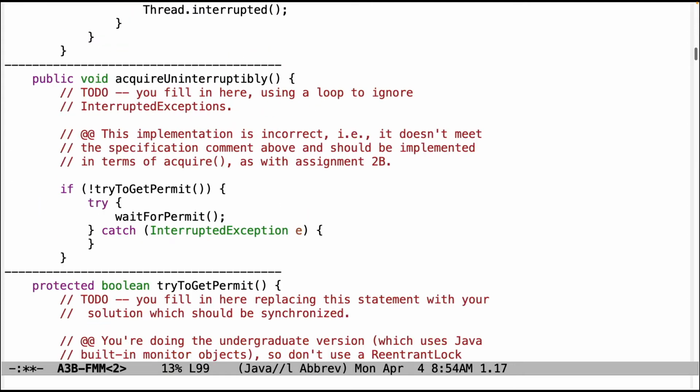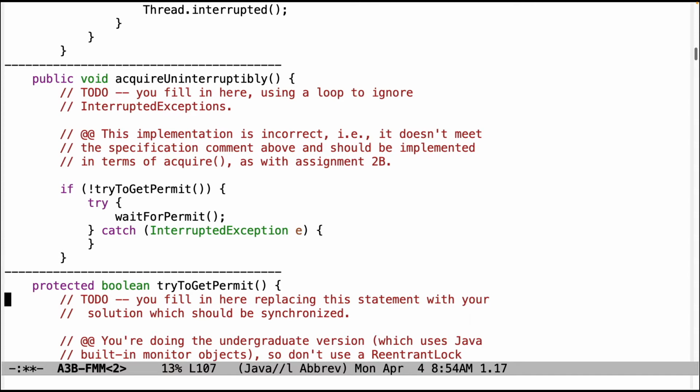And yet more problems in acquire uninterruptibly. For some strange reason, this code is just sort of cutting and pasting the code from acquire and sticking it into acquire uninterruptibly with a catch. I'm not even sure what's going on, but this is not what you should be doing. You should implement this in terms of acquire as you did with assignment 2B, and it also doesn't meet the specification comment above, which says to use a loop.